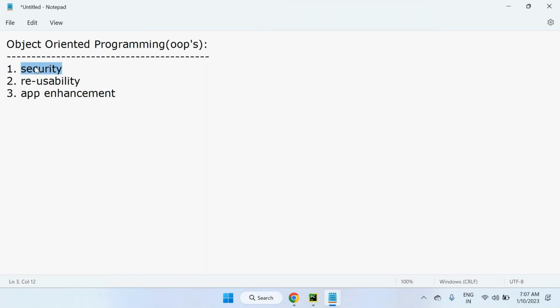Now, the first benefit is security. Security means here I'm speaking in terms of code security, not user security. User security is different, code security is different. See how you write code and how your code is secured from other applications or other programming. So this is security in terms of code security I'm speaking. Your code is secured because in object-oriented programming we use features like encapsulation and inheritance. For security purposes, abstraction also we use. So code security is most important in object-oriented programming.